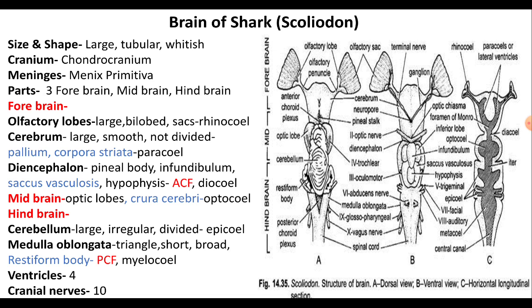Medulla oblongata. The medulla oblongata is almost triangular in shape and it forms the posterior part of the brain. The posterior narrow part of the medulla oblongata continues as the spinal cord behind.